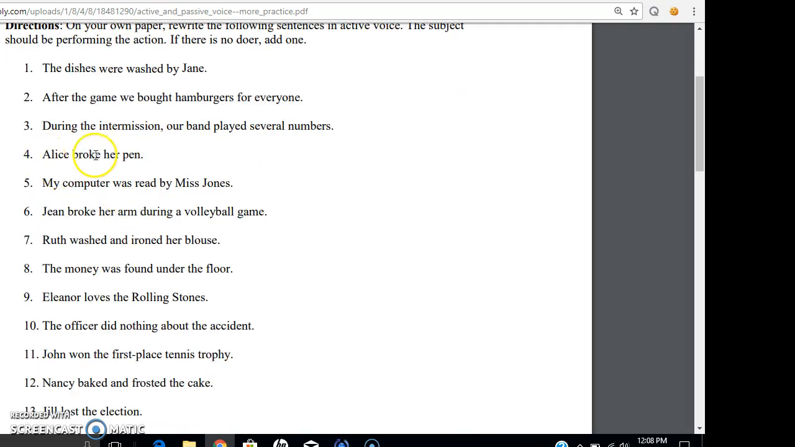Look at number 4. Alice broke her pen. Very simple. What's your action? Broke. How many verbs do you have? You only have one. So let's double check. Who did the breaking? Alice. Alice is your subject. What did she break? Her pen. So therefore, this is active voice. If I ask you to change this to passive voice, you could say, her pen was broken by Alice, or the pen was broken by Alice, whichever makes the most sense.